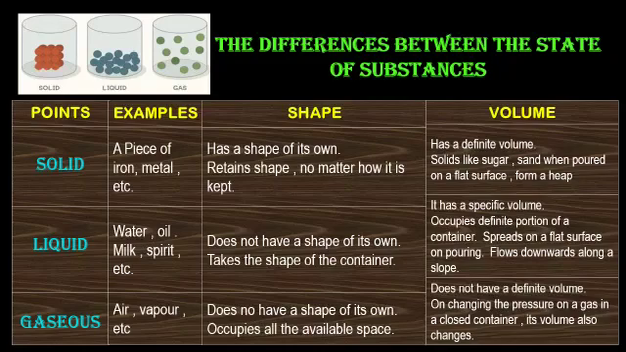Third is gaseous. It occupies all the available space as it does not have a shape of its own. It does not have a fixed volume. If kept under pressure in a closed container, its volume also changes. For example, air, vapor, etc.